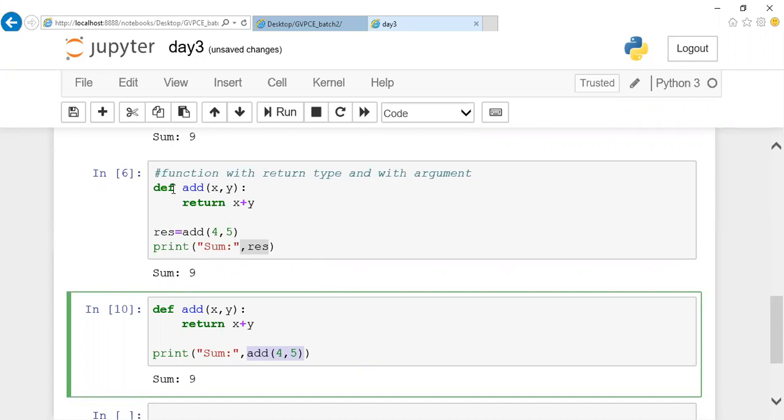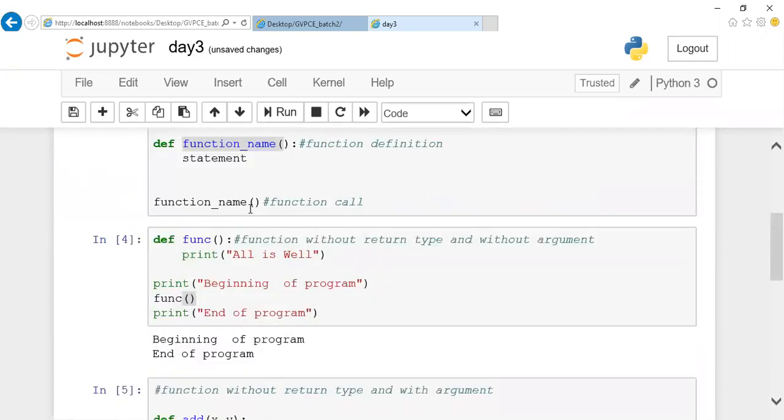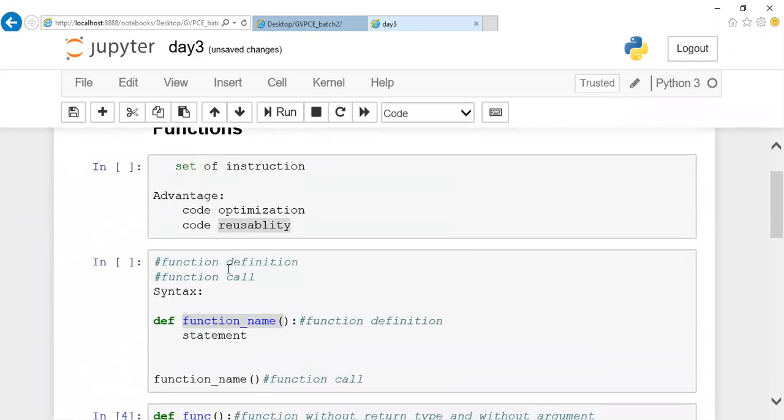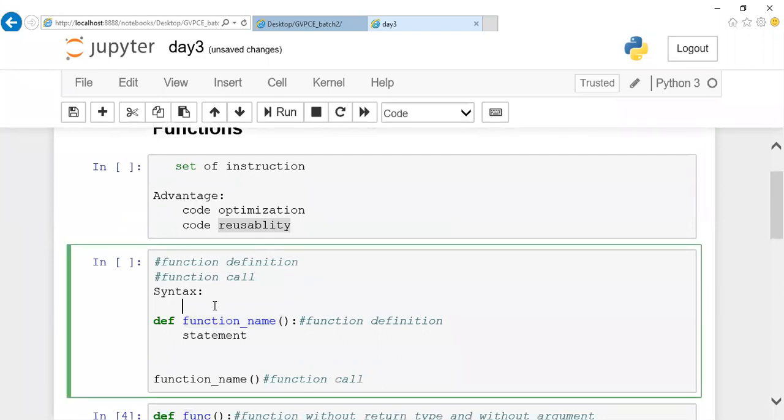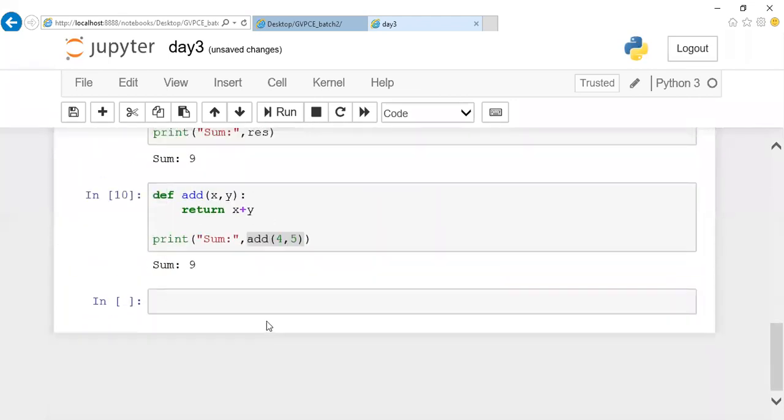Def means a definition of a function. This is the syntax for declaring a function. You should follow this syntax now. Def is the syntax for declaring a function: def followed by the function name followed by the statement. Okay, I'll move on to the next step.